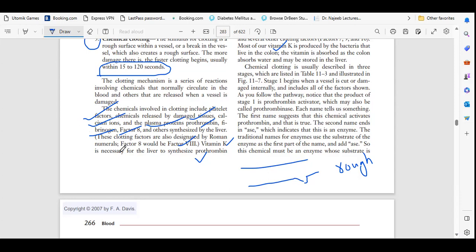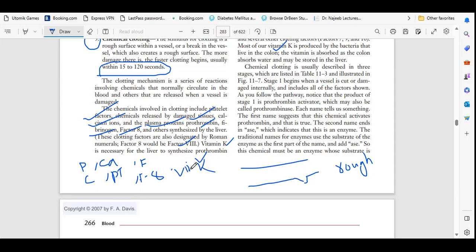What are those families? Here we have platelet factors. Next is chemicals released by damage. Here we have the damaged tissue, they will also release chemicals. Then is calcium ions. Calcium is also responsible. Next we have plasma protein, prothrombin, also PT. Next we have fibrinogen, and factor 8. And vitamin K, very important.